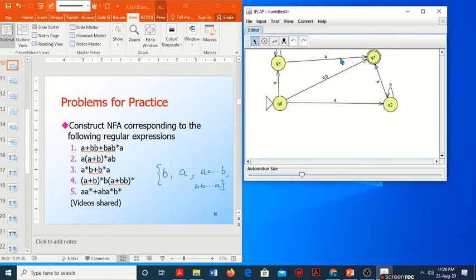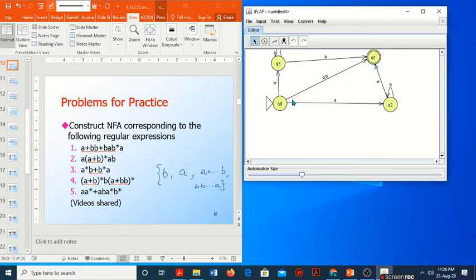Whereas if it reads a single A or B, it can also reach the final state. Only if it reads more number of A's, then it should end with B. Similarly, only if it reads more number of B's, then it should end with A. If it reads a single A or B, it can directly reach the final state.